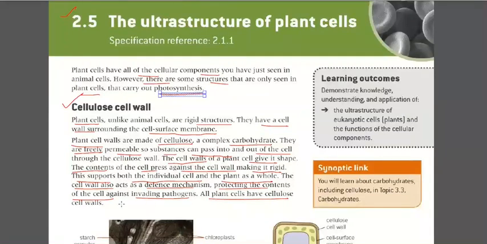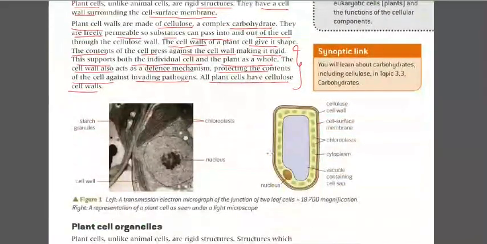All the plant cells have a cellulose cell wall. So if there's a question, what are the different things that cell wall will help, or what are the uses of cell wall, or how does the cell wall benefit plant? The cell wall not only provides shape, it also helps the plant in defense mechanism, protecting it against invading pathogens, and in providing structural strength to the whole plant. So these lines you need to remember. Is that clear? Any doubt?